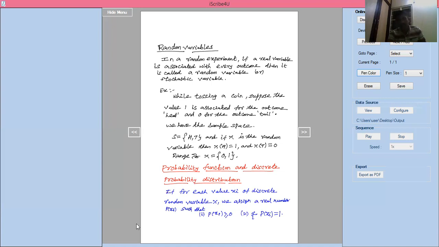That means the sum of all the probabilities, if you add, you have to get 1. Each and every probability value should be greater than or equal to 0.